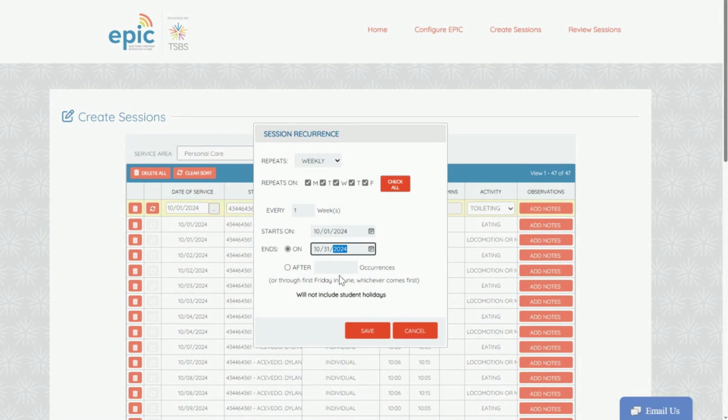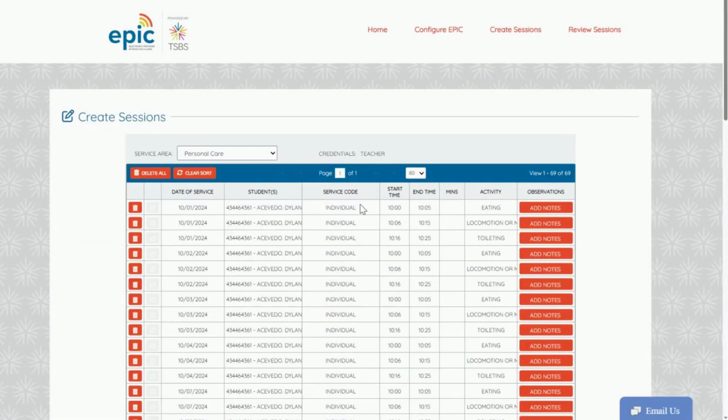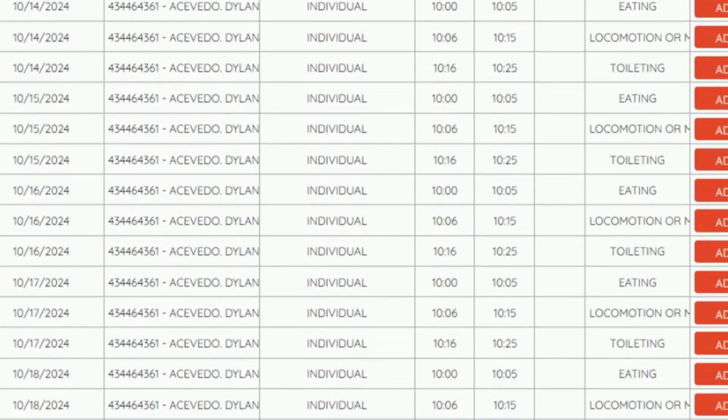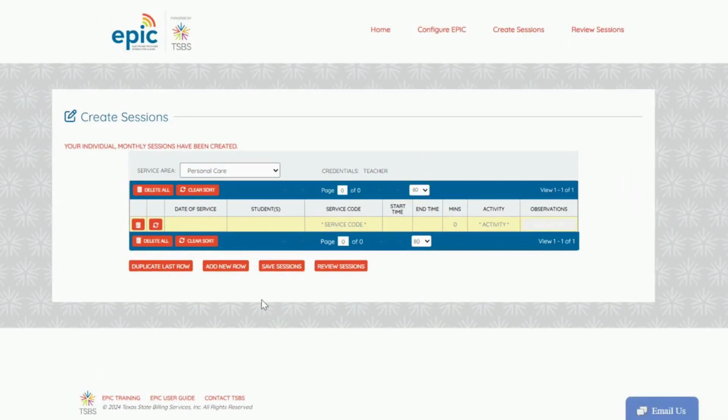You now have created a recurrence for 3 different services at 3 different times of the day for the whole month. They display in chronological order. Click Save Sessions at the bottom of the screen. This process will save you time in having to repeat entries over and over again.